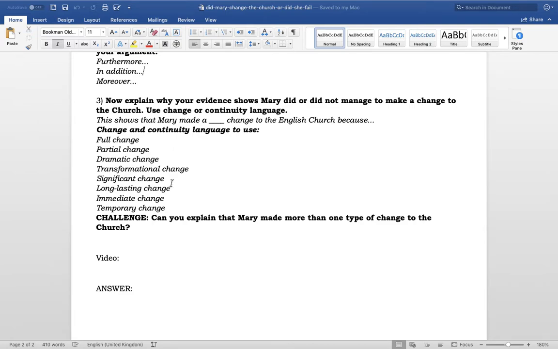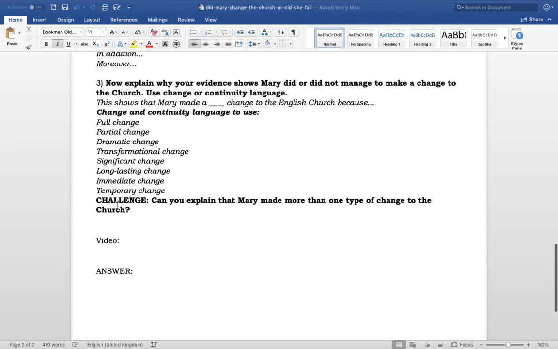Was it significant or was it only temporary? Things like this. You really want to be deciding, well, which change best sums up Mary's efforts to the church. And so you want to be using this sentence starter here for your explanation part. This shows that Mary made a, what change? Did she make a temporary change to the English church because, okay, and then you want to be outlining it.